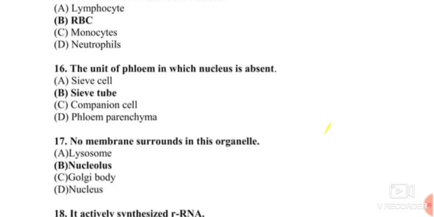Question 16. A unit of a phloem in which the nucleus is absent. The phloem is a conducting tissue composed of sieve tubes, companion cells, parenchyma and fibers. These are the components of the phloem. The sieve tube is a conducting cell, and it has no ribosomes and no nucleus. So the sieve tube is the answer for question number 16.